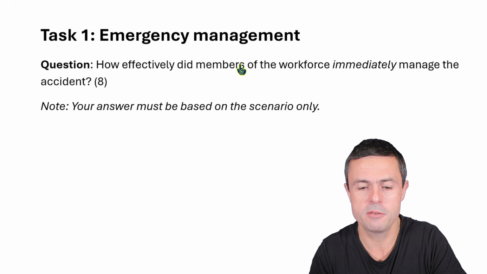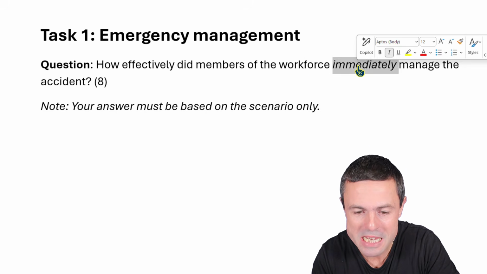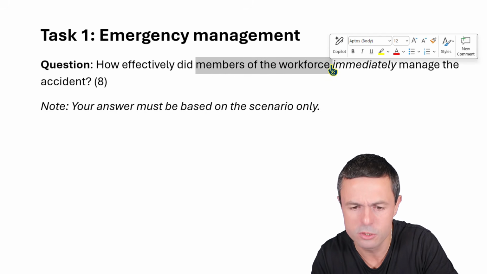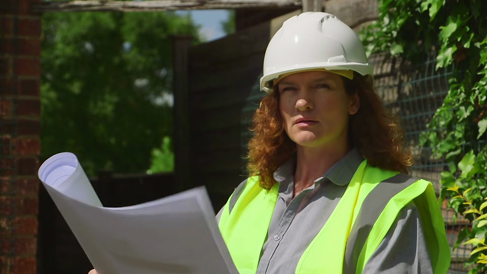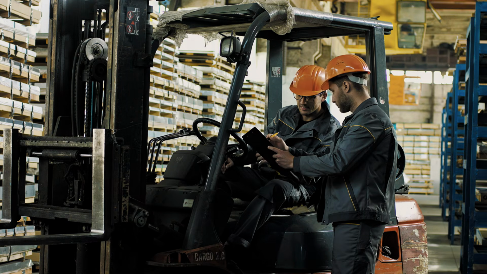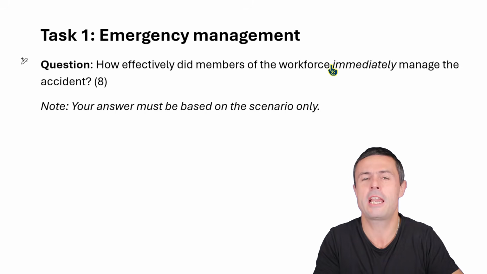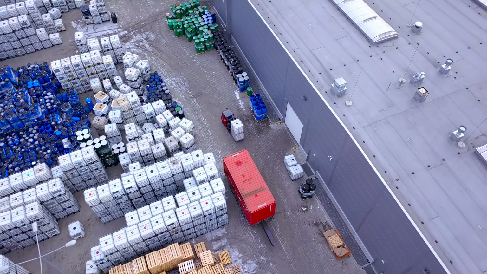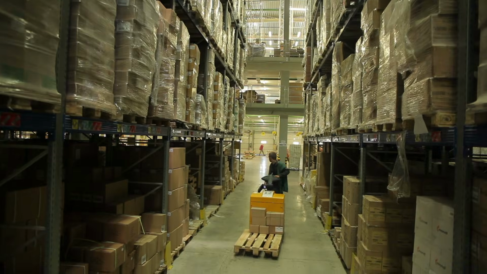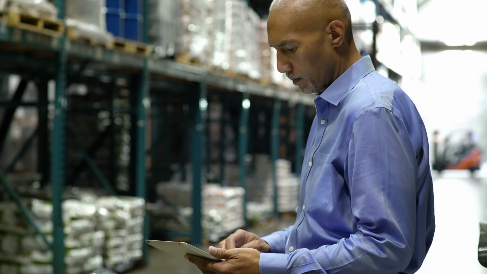How effectively did members of the workforce, so members of the workforce, that's telling you who. It could just say, how did the supervisor immediately manage it? And if it's asking about the supervisor, then that means that the other people are excluded from the answer. But it's not asking for the supervisor, it's asking how did the members of the workforce, and that means everybody who works there. Workers, supervisors, managers probably as well.